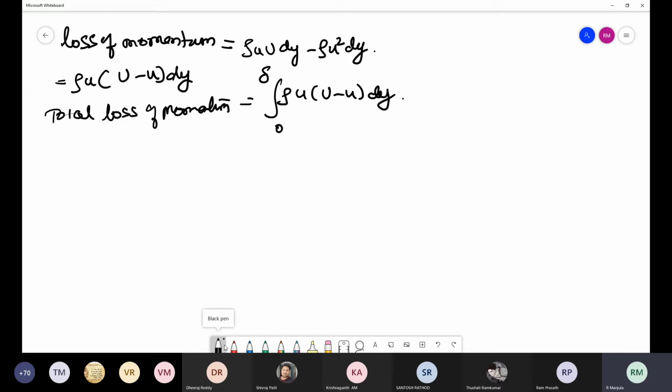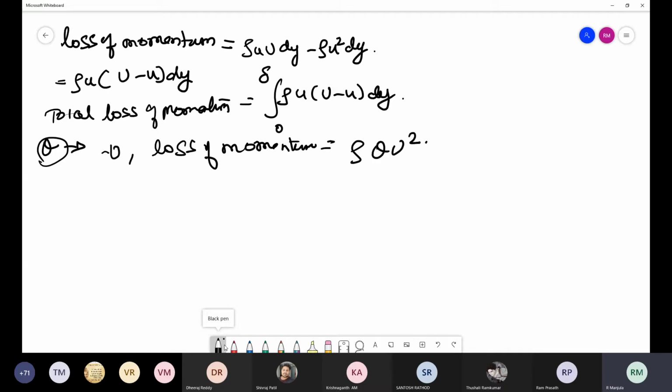Okay, now you know that theta is the distance by which the boundary is displaced in such a way that the fluid is flowing with a constant velocity capital U. Capital U is the free stream velocity. Then the loss of momentum, if it is flowing with the free stream velocity, is equal to rho into theta into capital U square.